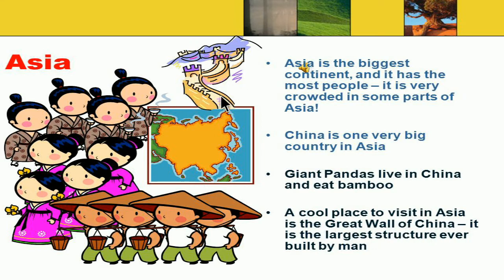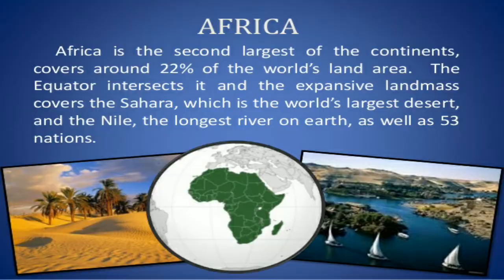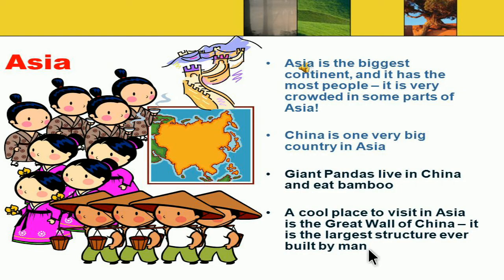Here we can see the Great Wall of China. It is famous, and it is the largest structure ever built by man. So Asia is a very famous and very big continent.